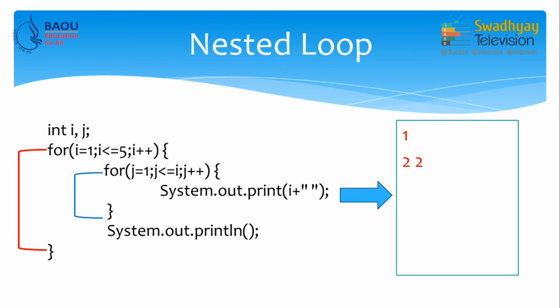So, the third time it prints 3 times, and when I is 4 it prints 4 times, and in the last it prints the value of I, which is 5, for 5 times, and then the inner as well as the outer loop finished. So, this is how a nested loop works.